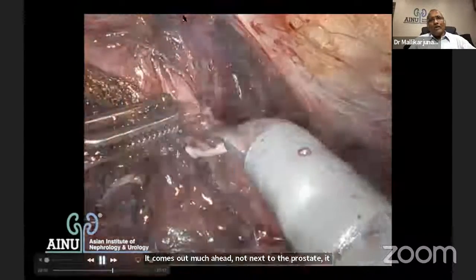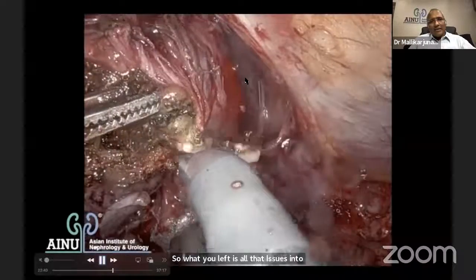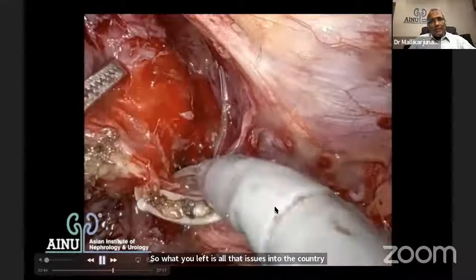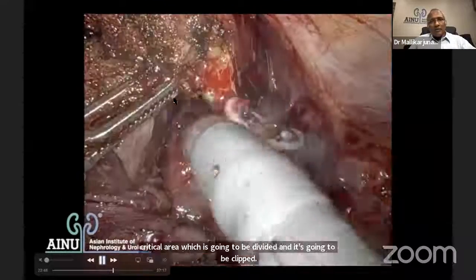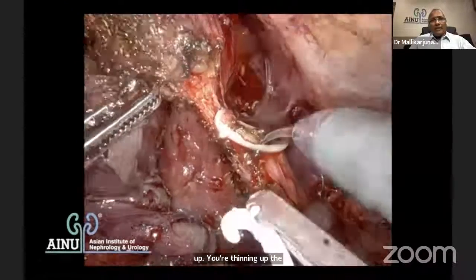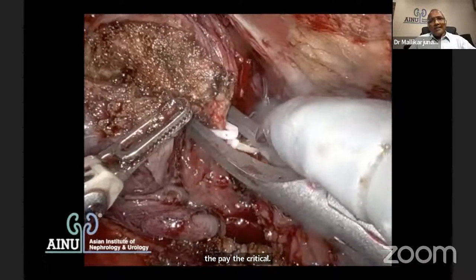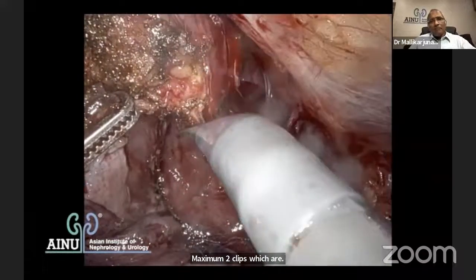So what you have left is all the tissue on the anterior side of the prostate, which has come out, and the deep venous complex, which is draining into the prostatic pedicle area, is going to be divided and clipped. So that's a bare area of the prostate that you have opened up. You are thinning the pedicle and clipping the pedicle. You don't need more than a clip or two, maximum 2 clips are necessary, and you are going to clip it and divide it.